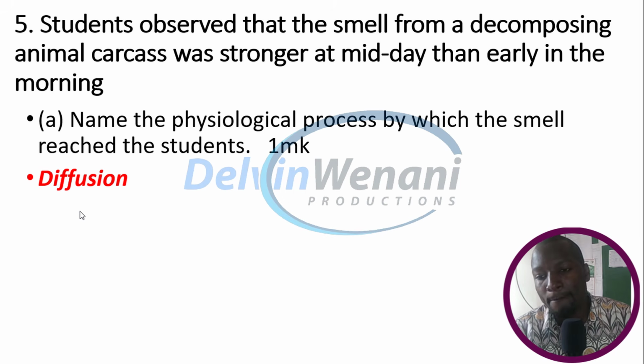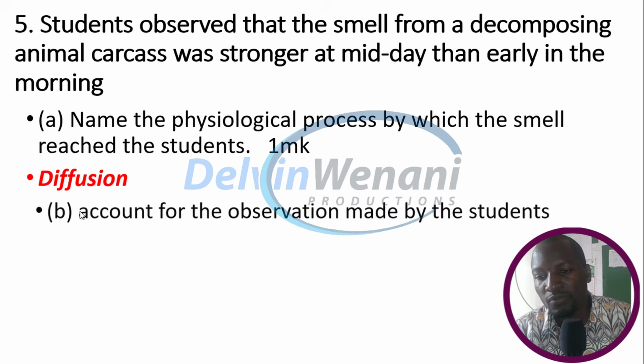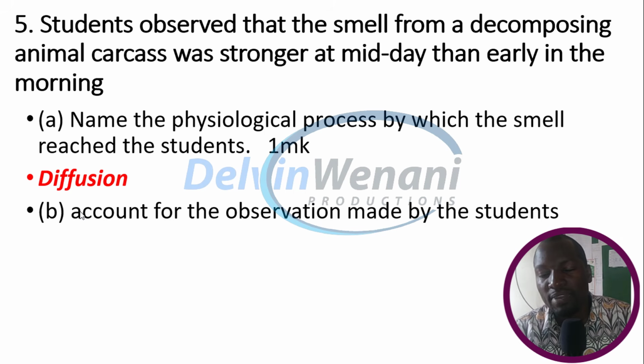This is by diffusion, because here we are talking about particles, the smelling particles moving from a decomposing body. So that is diffusion. Account for the observation made by the students. Now, accounting means we are explaining why the students are observing the way they are observing. That is why there's a stronger scent at midday than in the morning.